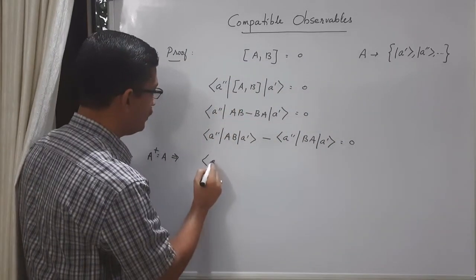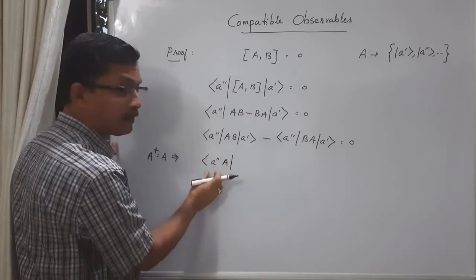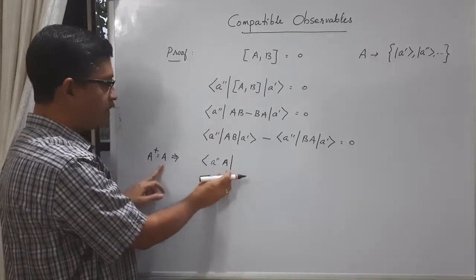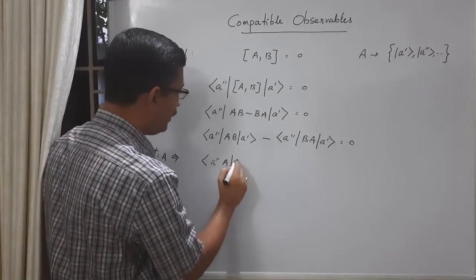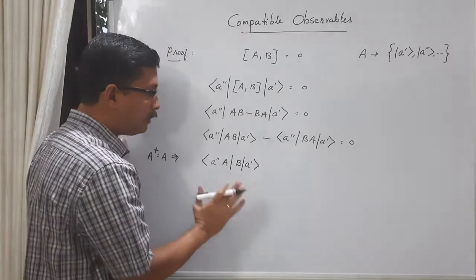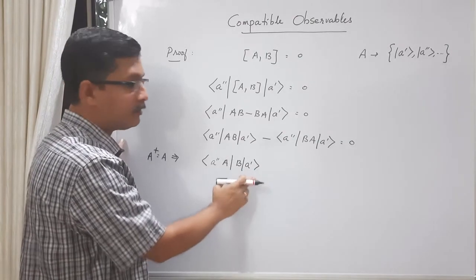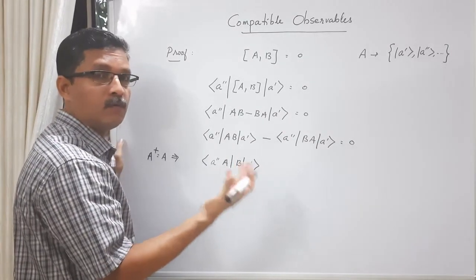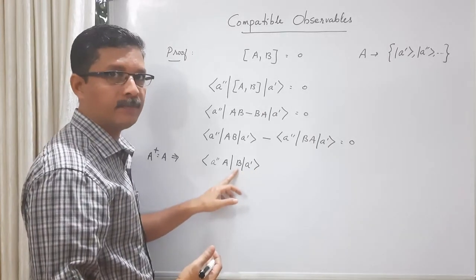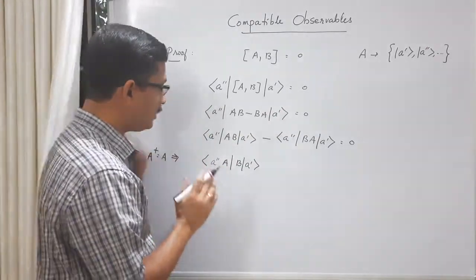I can write it like this. This is bra vector A double prime and A. It means A is acting on the bra vector, right? So now instead of taking the A dagger, I am simply writing A because A dagger is equal to A, and B A prime. This I am keeping as the same because we don't know what is the result when B operator acts on ket A prime, because we don't know how A double prime is with respect to operator B. We only know that this A prime, A double prime, etc. are eigenkets of A. So let us leave it like that.